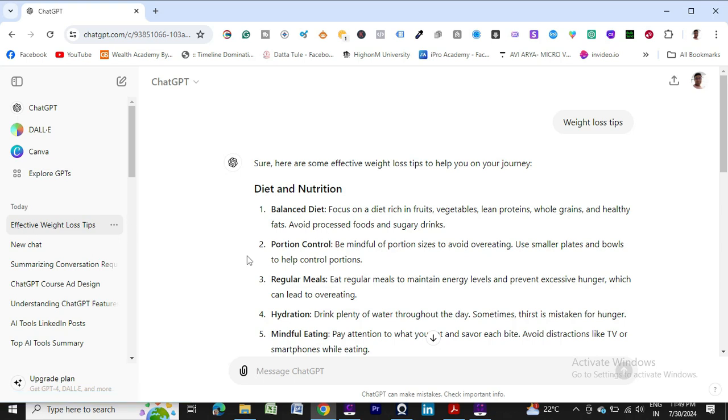So I think now you have a pretty good idea of the interface of ChatGPT, the URL of ChatGPT, and what we will learn from this course. It's pretty much clear. Once again, thank you so much for taking this course. You will learn a lot from this beginner to advanced level course, and you will get almost everything about ChatGPT.